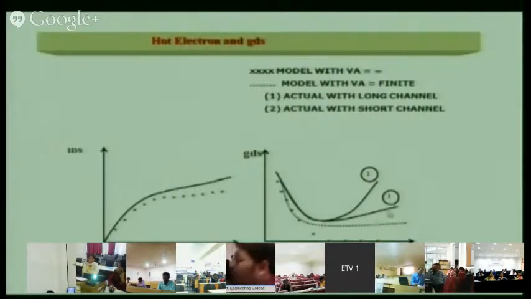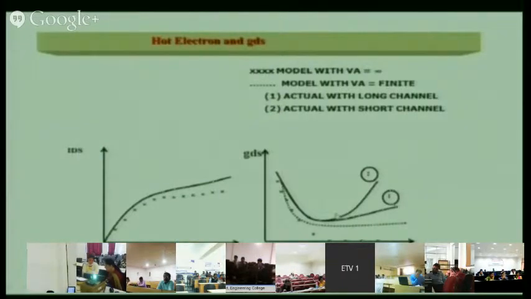Okay, curve 1 is for the long channel. If you increase VDS, GDS almost remains the same. You can see this line, it remains the same for long channel. But for short channel, as you increase VDS, GDS starts to increase.